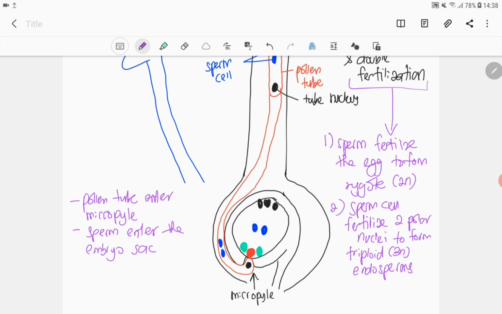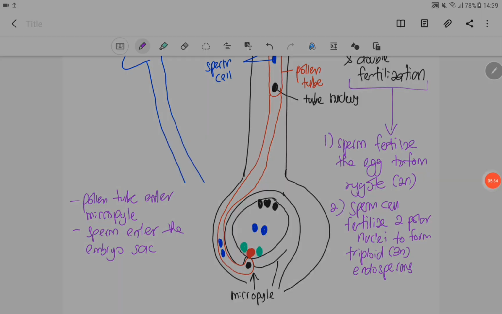Endosperms itu adalah bersifat triploid sebab dua polar nucleus, satu polar tu 1N. So 2N. 2N campur dengan sperm yang satu lagi N, so dapatlah 3N iaitu triploid. So endosperm tu adalah triploid. Zygote tadi adalah 2N, diploid. So ada dua kali fertilization sebab ada dua sperm, sebab tu nama dia double fertilization, iaitu berlaku selepas pollen germination.